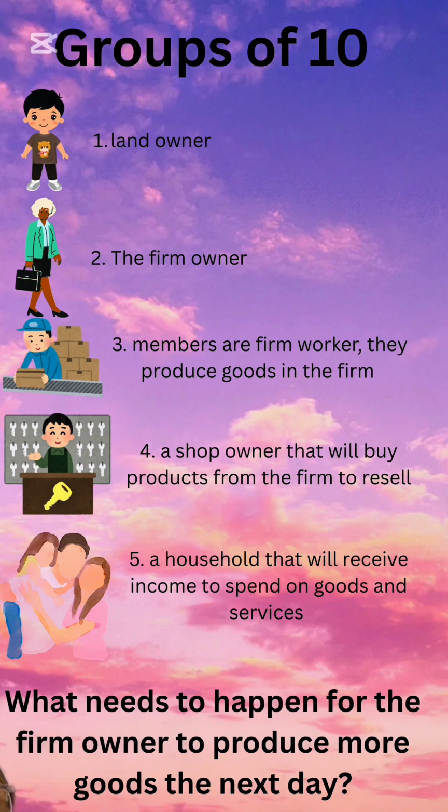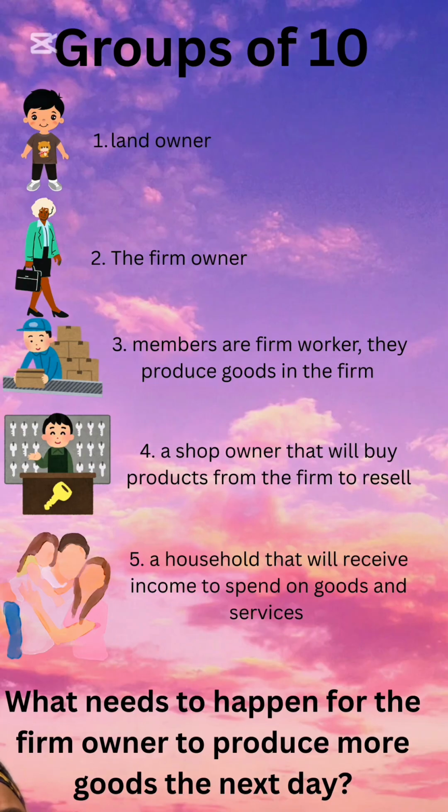Where do the workers live? Workers live in their households, right? So workers take that money that the firm owner has given them as income. The household that will receive the income will spend that income on goods and services, right? So I'm asking a question now. What needs to happen for the firm owner to produce more goods the next day?